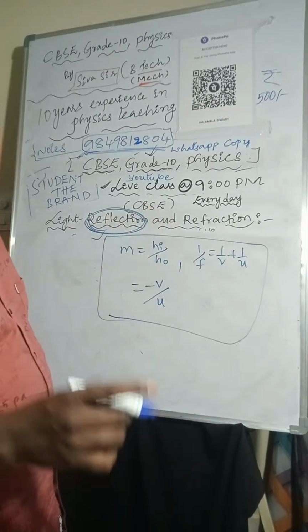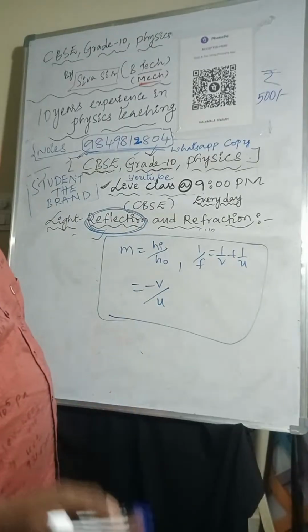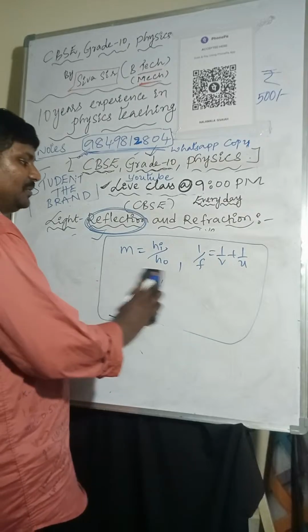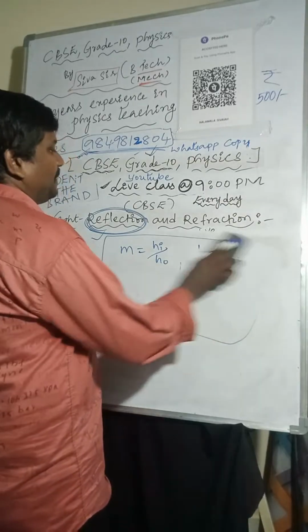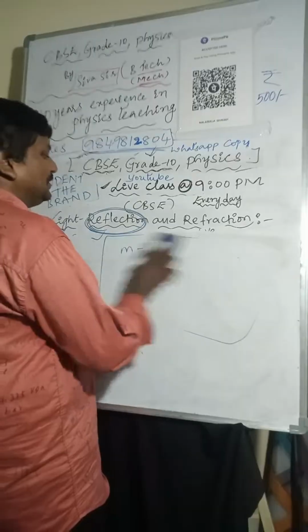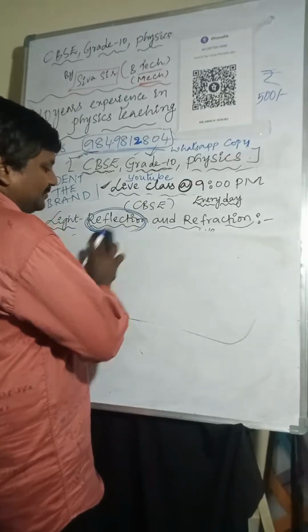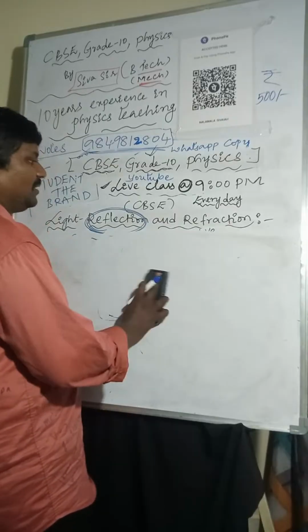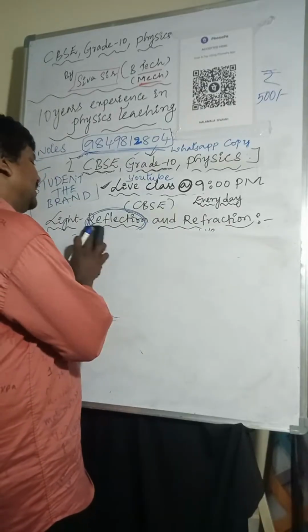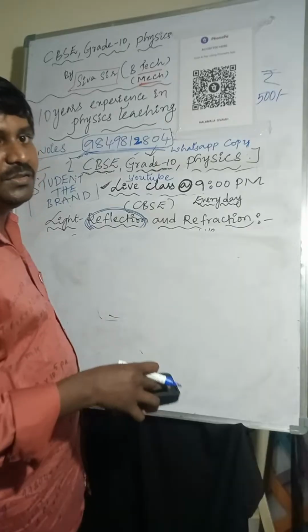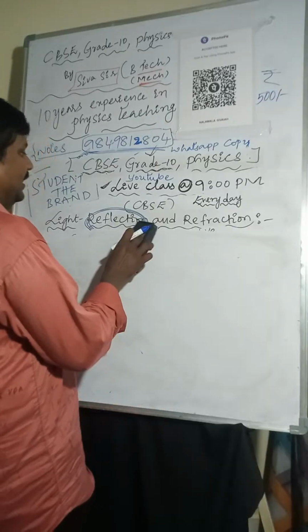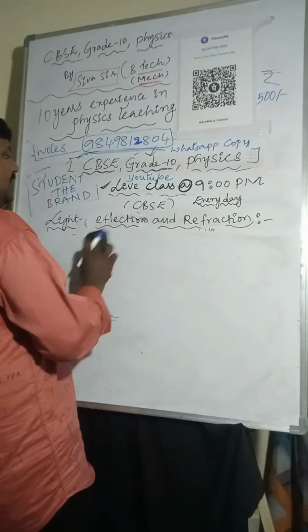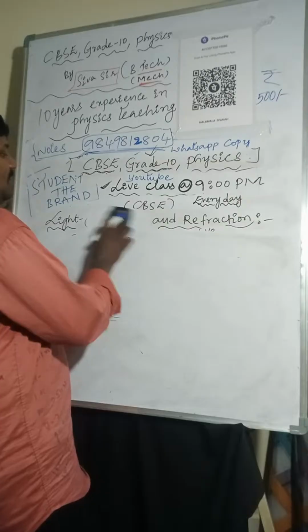So refraction topic now, 7:43. You observe, as I said, it will take more than 8 o'clock. Now it is 7:43, and it still goes one more hour. So if you want me to continue, I'll continue. Otherwise, there is a 9 o'clock class, so if you want to join, you can join. According to your opinion, I will do it. Is it okay? Shall I continue or the 9 o'clock class?